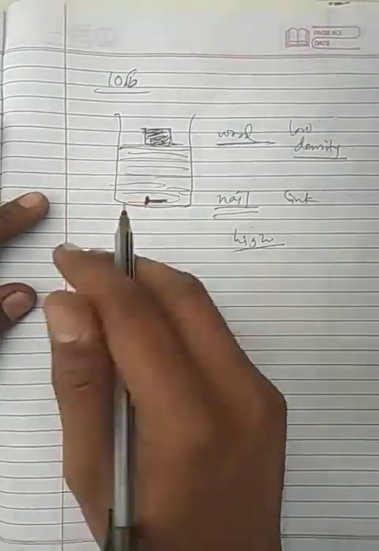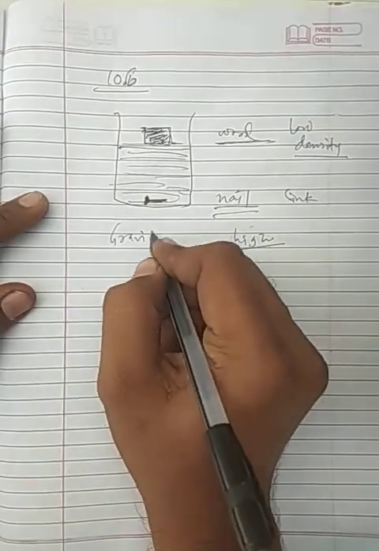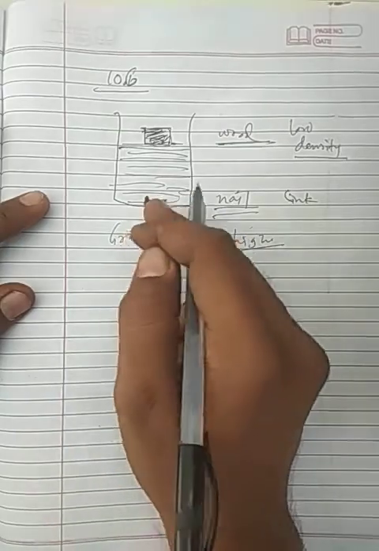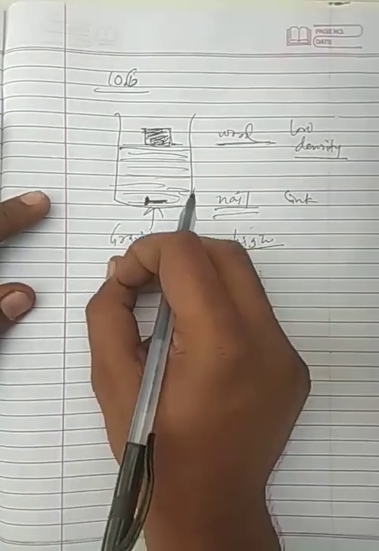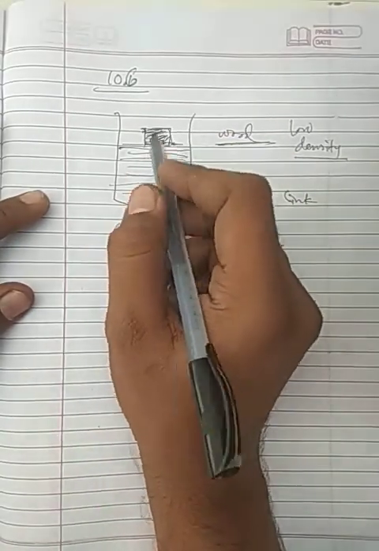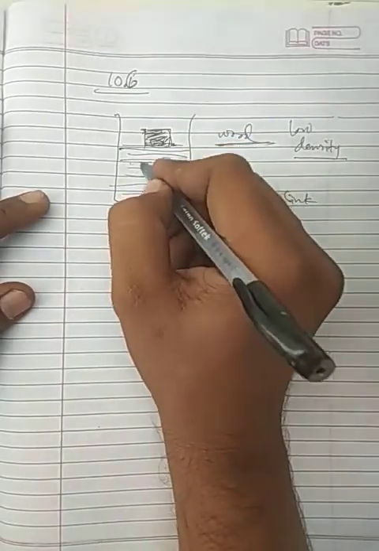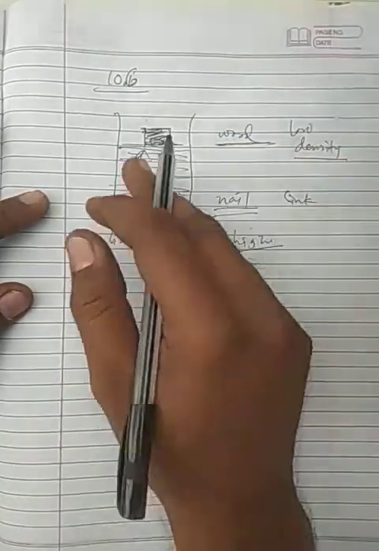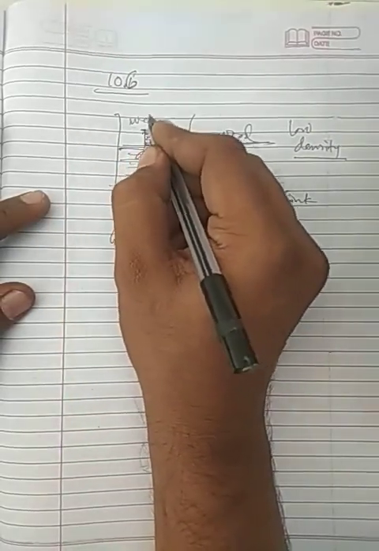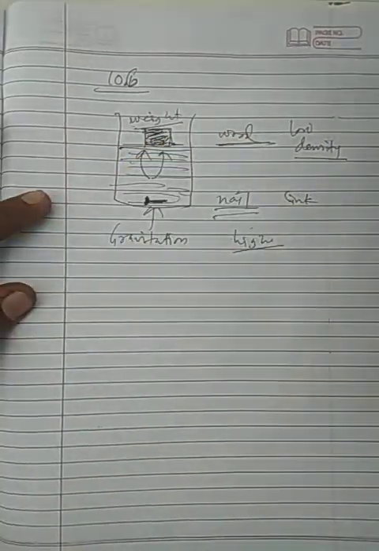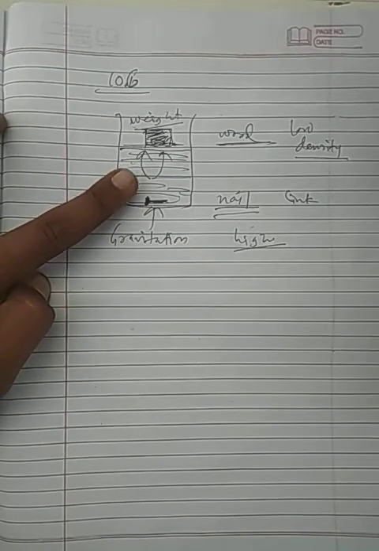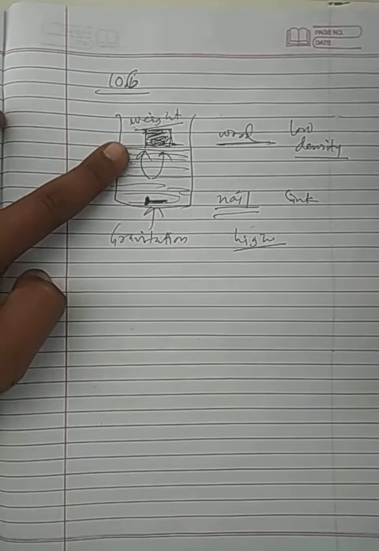On the nail, gravitational force will work, which will attract this nail downward. But the wood has low density, so the upward force of water will be higher than its weight. When an object has lower weight than the upward force of water, the buoyant force, it will float.